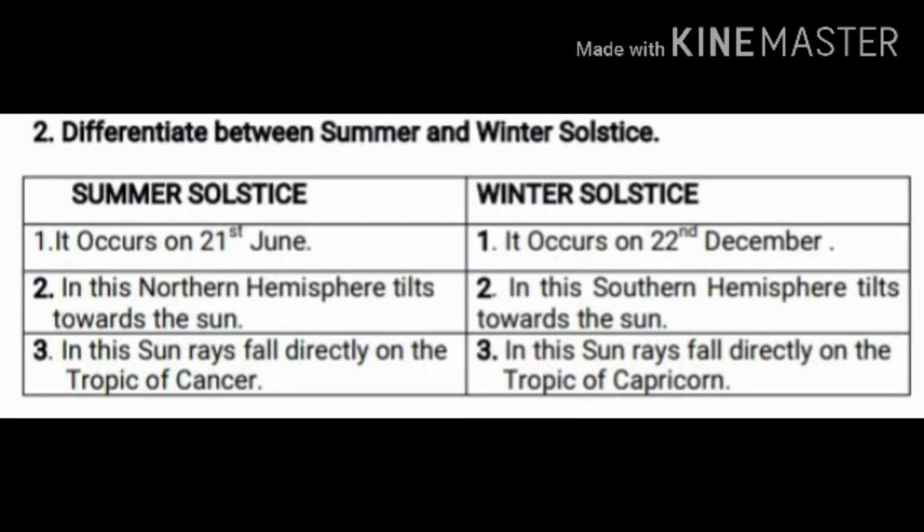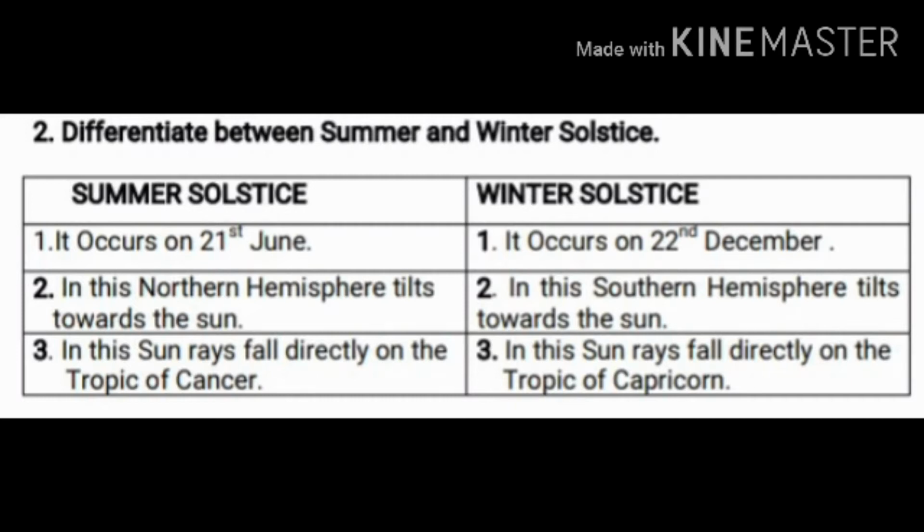Difference between the summer solstice and winter solstice. Okay. Yes, first we will discuss the summer solstice. It occurs on 21st June. Okay, it occurs on when? It occurs on 21st June. Then the northern hemisphere tilts towards the sun. Okay, then in this summer solstice, the sun's rays fall directly on the Tropic of Cancer.